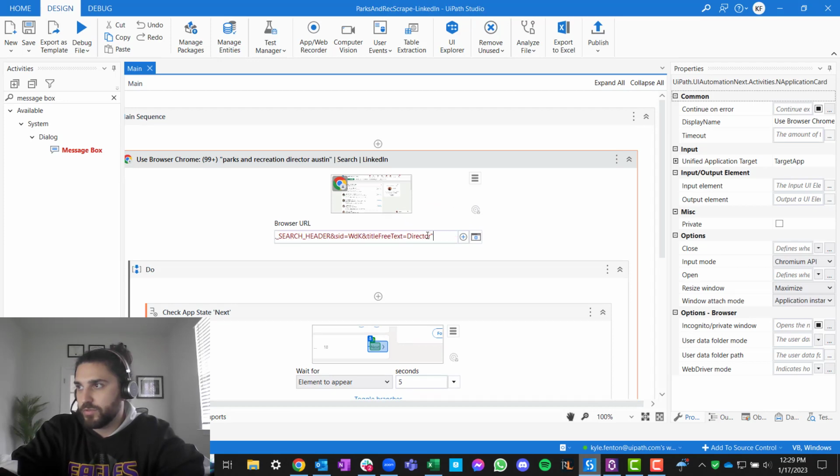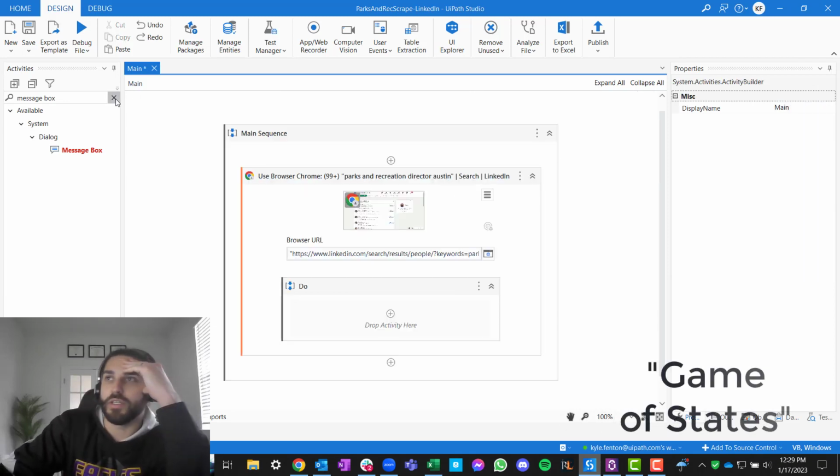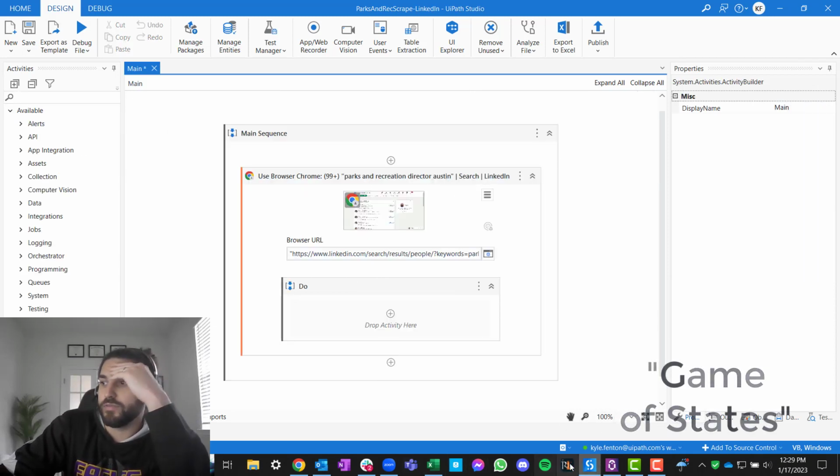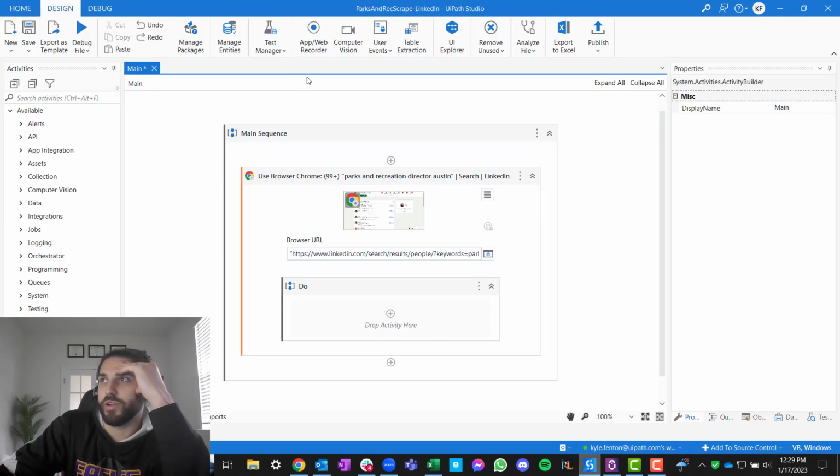I'm just looking at all this real quick. All right, so we know all that. We got this. Great, cool. So we don't need to do that app state now. But what we're going to need to do is, with every step, we know we're going to perform a search and we know we're going to get some results. So no matter what, we are going to perform that table extraction there.